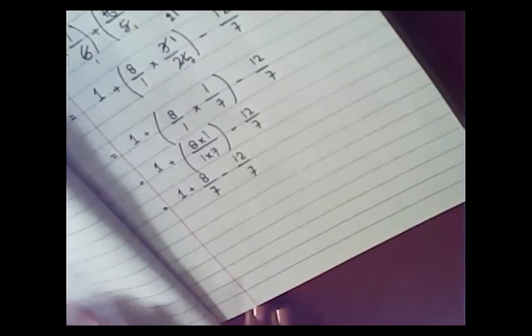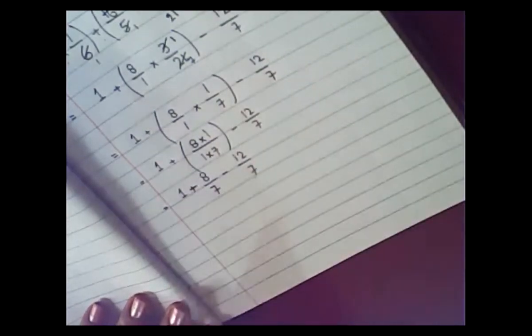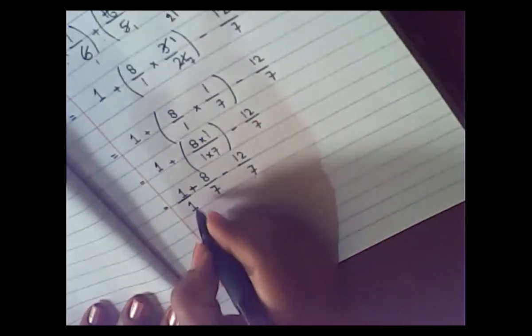Okay, now if you look very carefully, here your denominators are the same, but you have to add this one as well. So first of all, you will assume here that your denominator is 1. Okay, and now you have to make your denominators common.